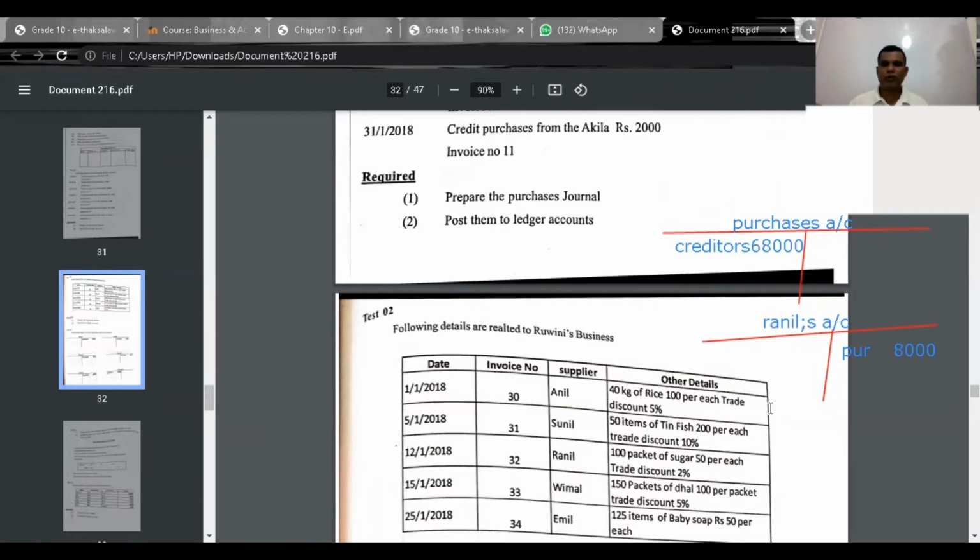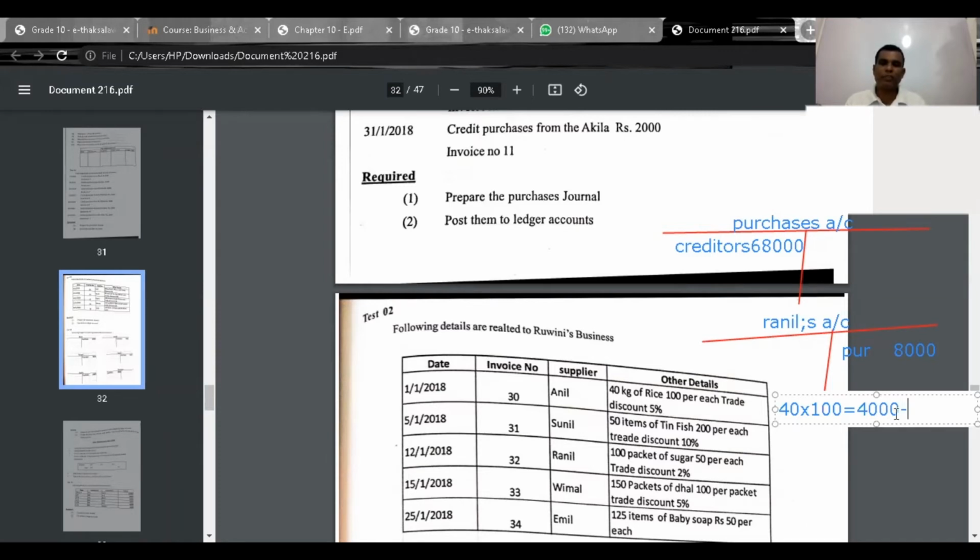Forty into 100, here we have to calculate the values. How much? Total value is 4,000. And then trade discount 5%. Five percent means subtracted how much? 200.